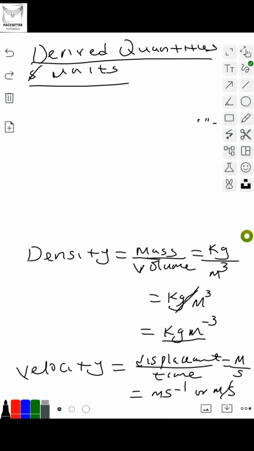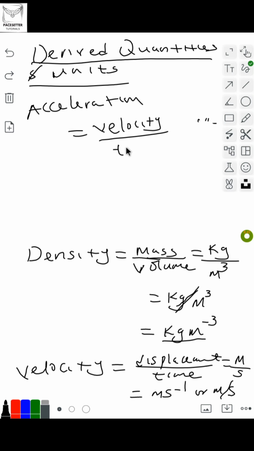Okay, so there are so many of them. You have acceleration too as a derived quantity. What is acceleration? You know that acceleration is velocity over what? Velocity over time. So you have velocity over time, and velocity, we just did that now. That is this over time, seconds.